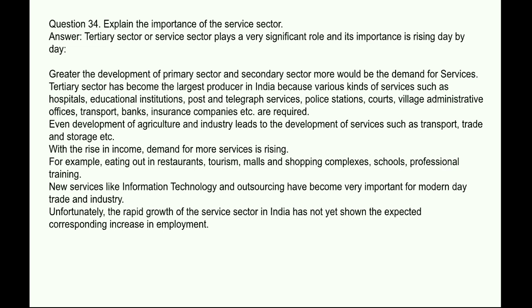Even development of agriculture and industries leads to the development of services such as transport, trade, and storage. With the rise in income, demand for more services is rising. For example, eating out in the restaurant, tourism, malls, and shopping complexes, schools, professional training. New services like information technology and outsourcing have become very important for modern day trade and industry. Unfortunately, the rapid growth of the service sector in India has not yet shown the expected corresponding increase in employment.